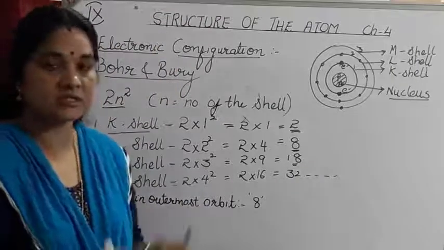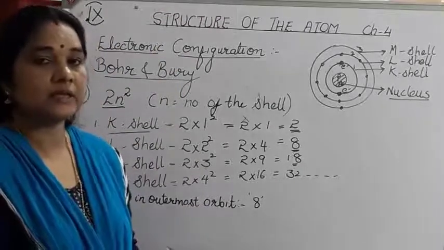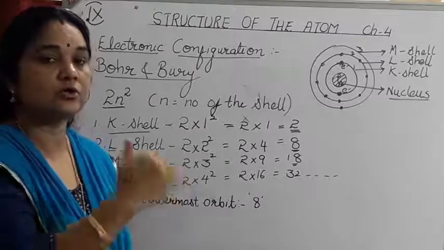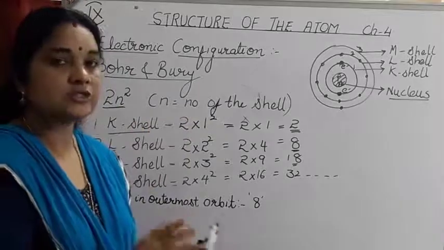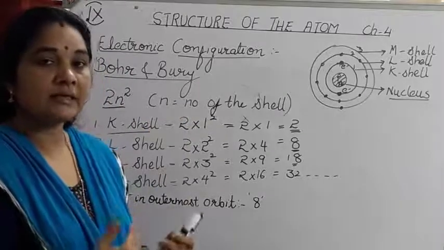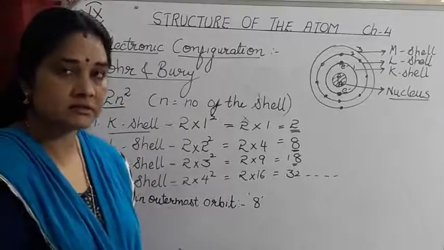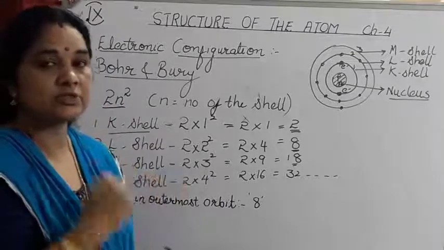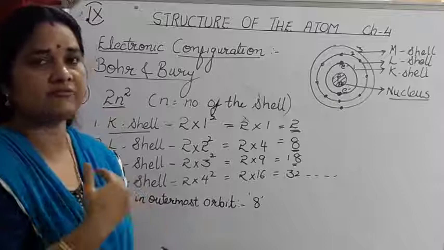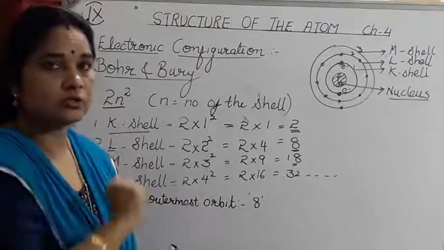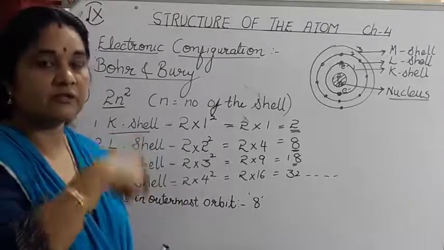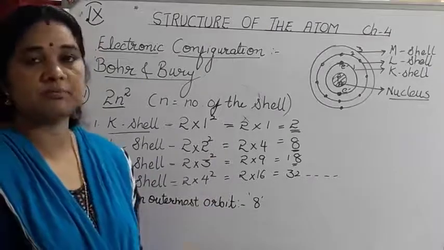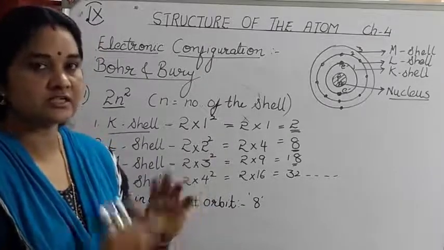The maximum number of shells: like in the periodic table I told you, the elements are arranged in the modern periodic table according to increasing order of atomic number. That will be the next topic which we are going to discuss. In the periodic table, elements are distributed such that the horizontal rows are known as periods, and the vertical columns are called groups. The number of periods in the modern periodic table is 7. So you can find 7 shells.